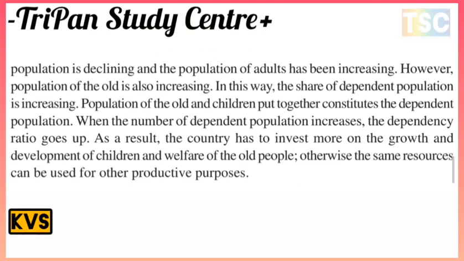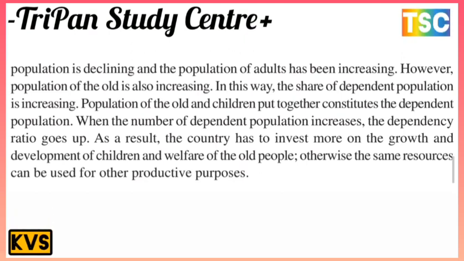The old and children put together constitute the dependent population. When the number of dependent population increases, the dependency ratio goes up, and as a result the country has to invest more on the growth and development of children and welfare for all people.